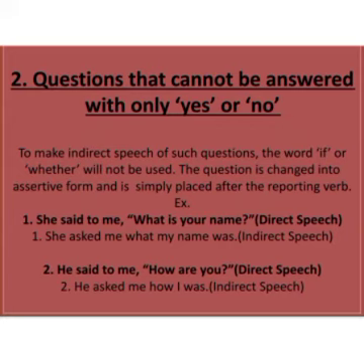Now let's discuss the second type of sentences: questions that cannot be answered with only yes or no. To make indirect speech of such questions, the word if or whether will not be used. So what will you do? The question is changed into assertive form, that is simple form, and is simply placed after the reporting verb. And I hope you remember the reporting verb: the sentence which is out of the inverted comma, the verb of that sentence will be the reporting verb. For example, see the first sentence. She said to me, what is your name? Which sentence is out of the comma here? She said to me. What is the verb of this? Said. So this is the reporting verb.